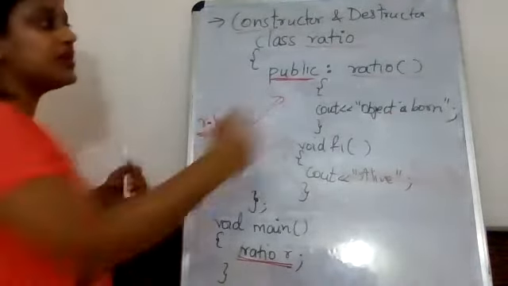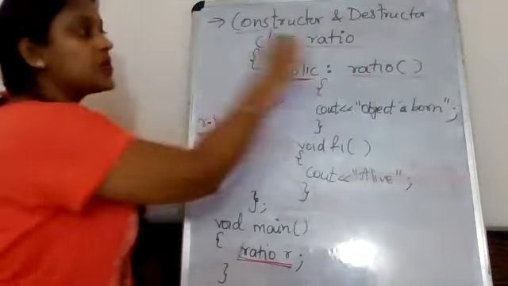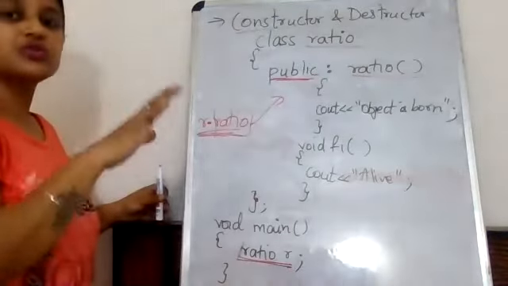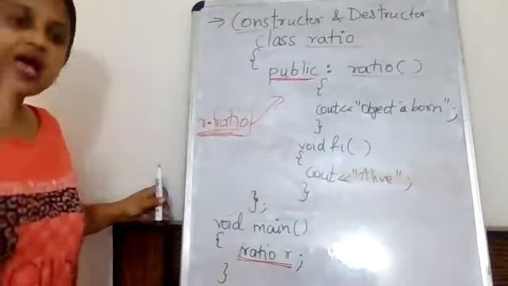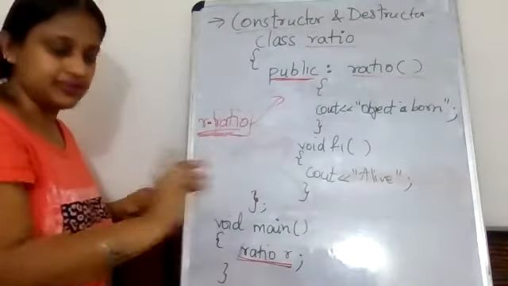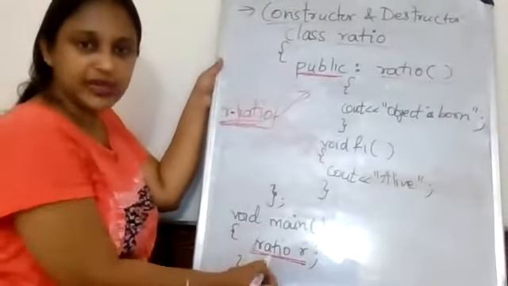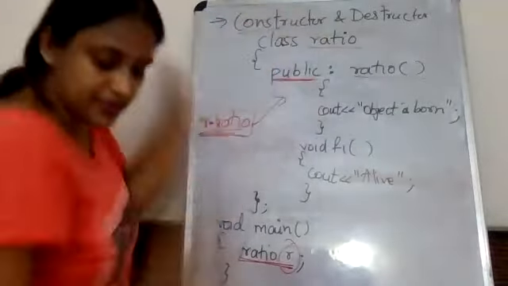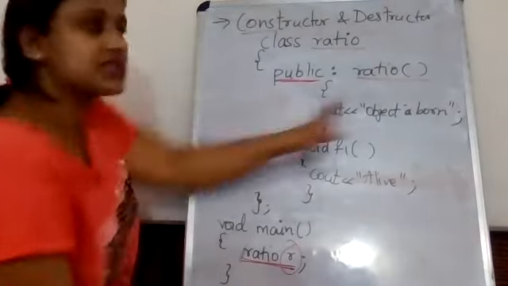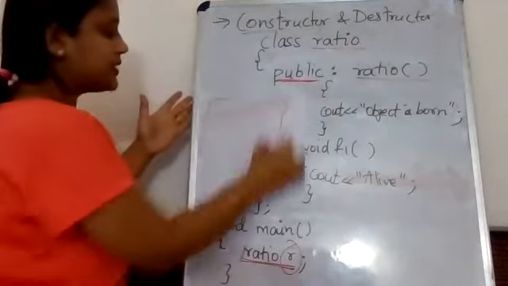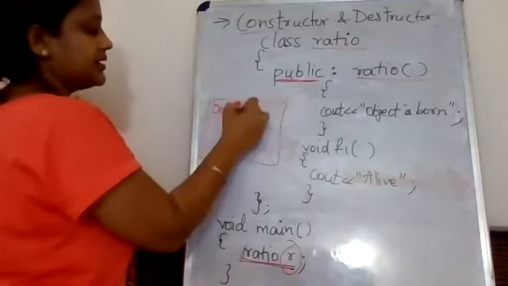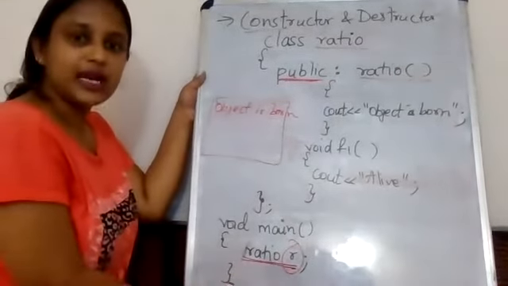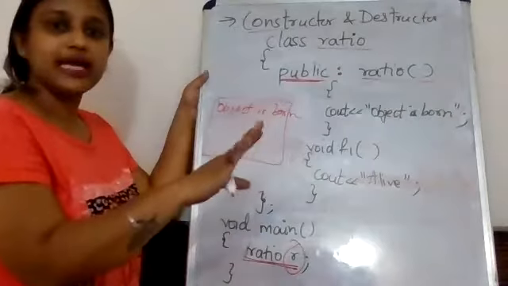So what is the method to call this member function, or this constructor? A constructor has a feature that there is no need to call it. As soon as the object is created, where I wrote ratio r here, this object is created, and automatically this constructor is called. That means in the output I will get "object is born". This is a board practical. You will write this in the exam also for explanation.